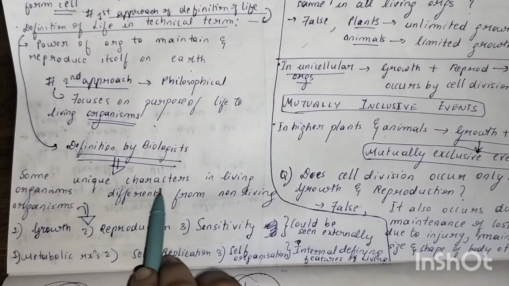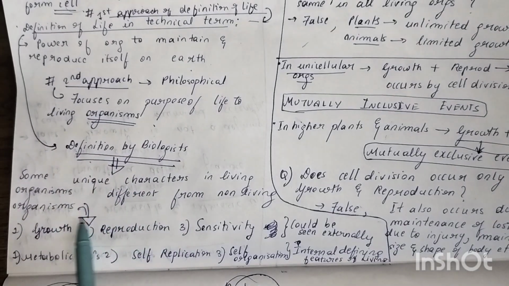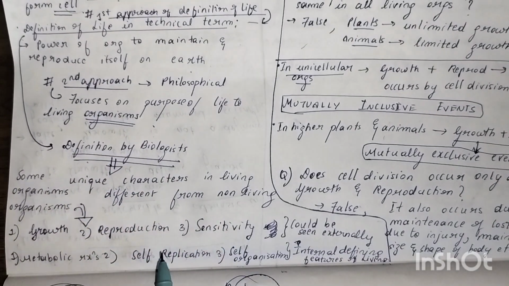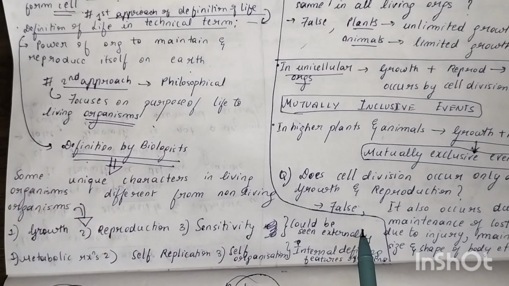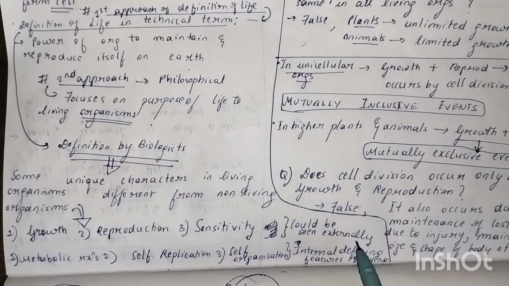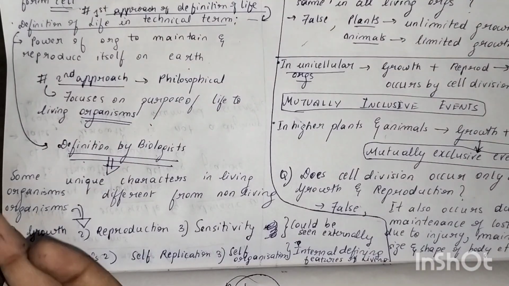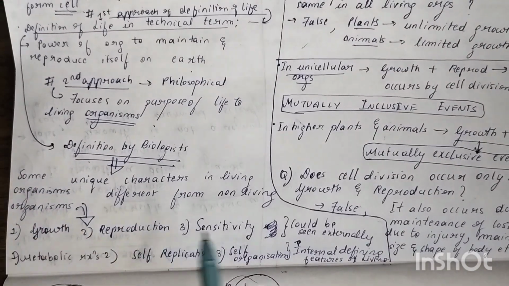So some unique characteristics in living organisms that are different from non-living organisms are growth, reproduction, sensitivity. These are a few features that we can sense externally, we can see externally: if that organism is growing, if it is reproducing, how it is responding to a stimulus. For example, if you touch something hot, I can see that you get that stimulus and you take your hand immediately out of it, right? So that is how I can sense these externally. I can see growth, reproduction, and sensitivity.